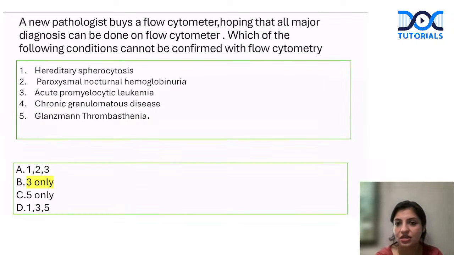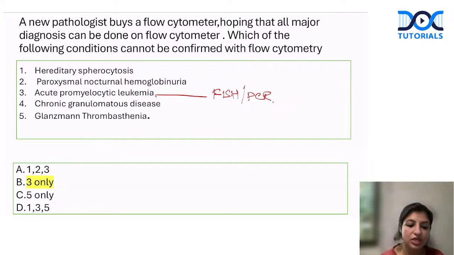So now next was one question which basically covers techniques in hematology. Which of the following cannot be confirmed on flow cytometry? So the answer is APL. So for APL, you have to do either FISH or you have to go for PCR. Rest, all of them, the diagnosis of choice is flow cytometry.